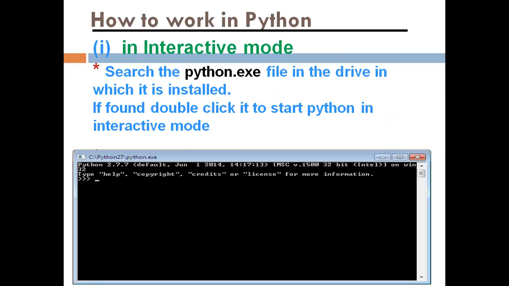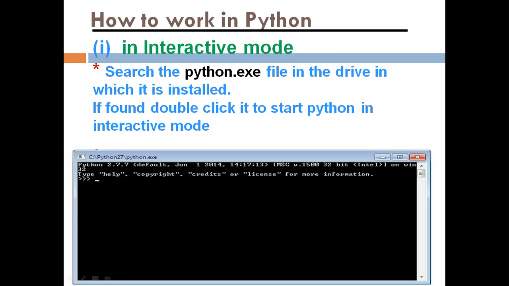See here, this is interactive mode. I have changed the color of my window, that's why it is showing in a different color. Here by default it will display a black color. Don't get confused that I have seen a different color in practical. It is a black color by default, and you can configure and change it.